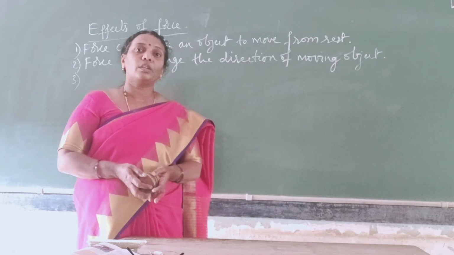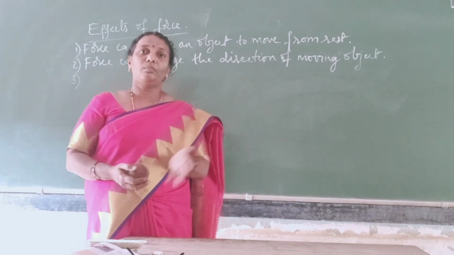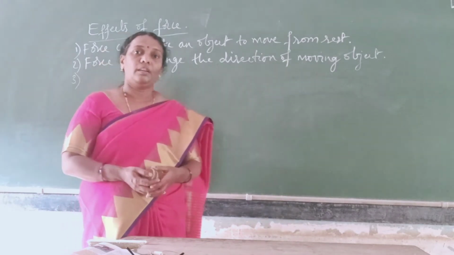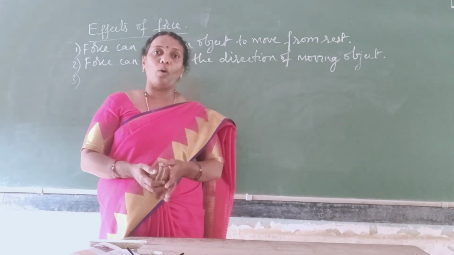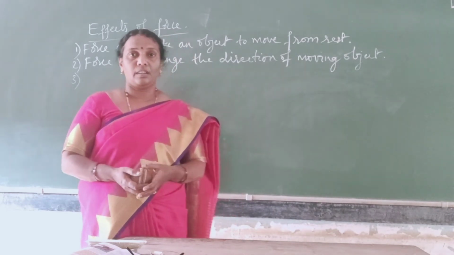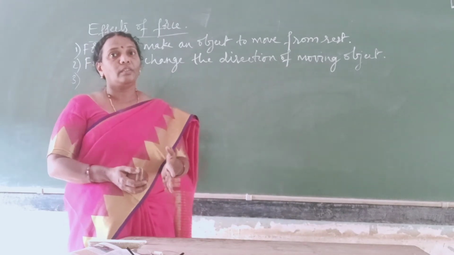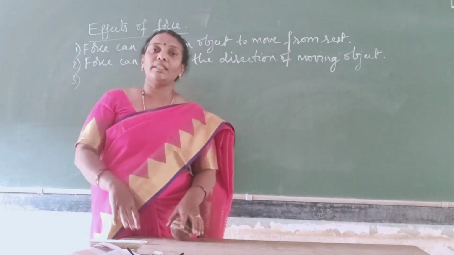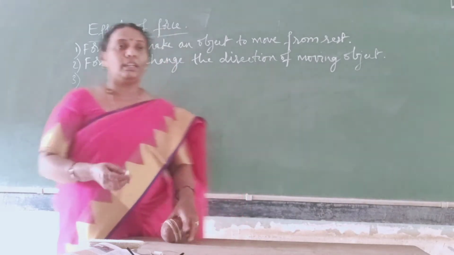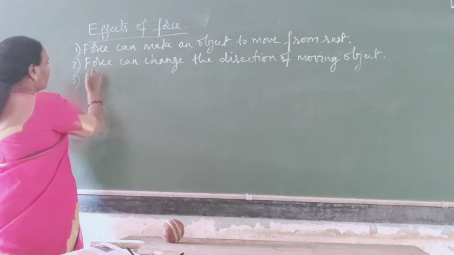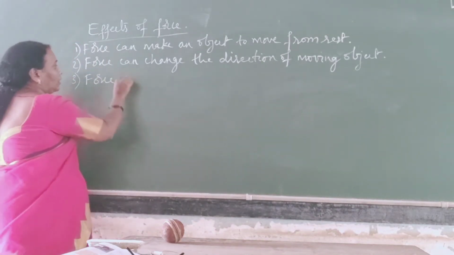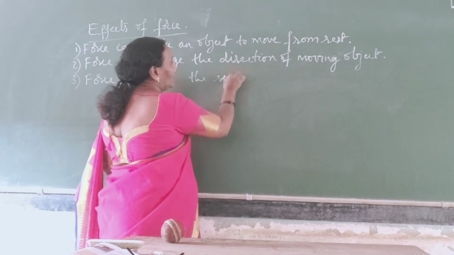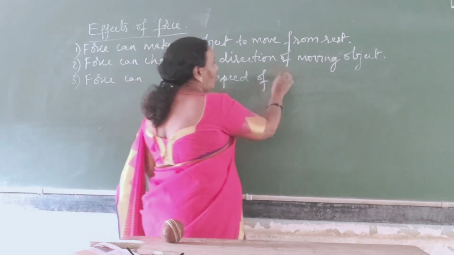That is why in the cricket match, the bowler applies the larger force on that ball so that it moves very fast, isn't it? So that means what? The speed of an object can be increased or decreased by applying the force only. So that is the third effect. So force can change the speed of objects.